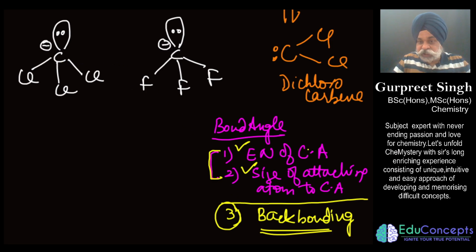Now if I consider the electronegativity of the central atom, in both of these cases it is the same because both are carbon. And if I take the fluorine, as a matter of fact fluorine is more electron withdrawing as compared to chlorine, so obviously we would say that the electron density around this carbon would be more in CCl3 negative. As a consequence, the electron density around the carbon would be more compared to CF3 negative. As a result, this bond angle would be greater. So here what we are able to see is that the electronegativity of the central atom is also endorsing the fact that this bond angle would be greater.